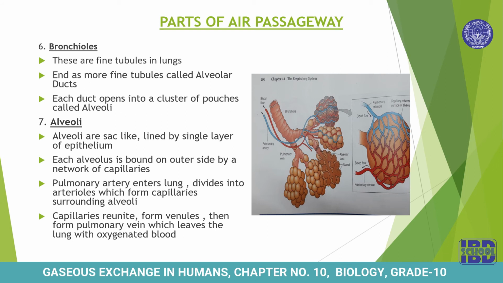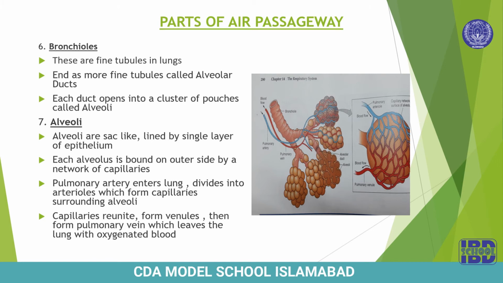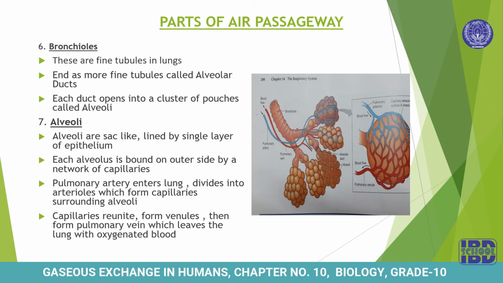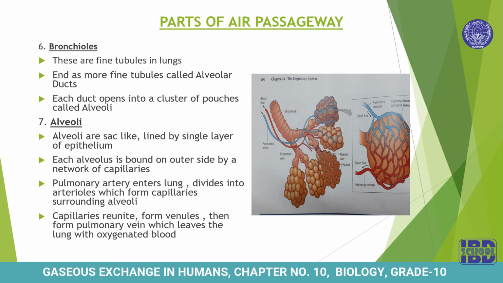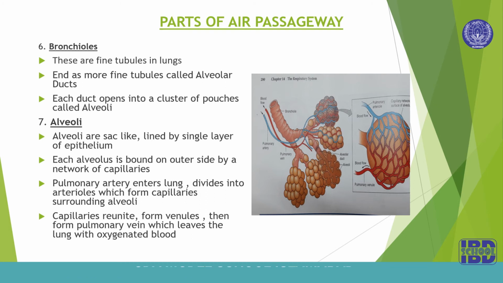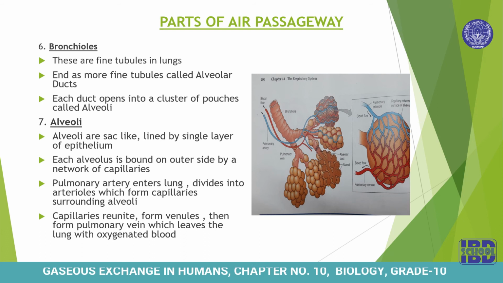Whenever it enters into the lung, it divides into smaller branches called arterioles, and these arterioles further divide and redivide, and they form a network of capillaries which surround alveoli. These capillaries then reunite and form venules, and then these venules reunite and form the pulmonary vein, which leaves the lung with oxygenated blood. So this is how blood supply is given to the lung, and blood takes in oxygen and releases carbon dioxide in the lung. Then let's see the next.